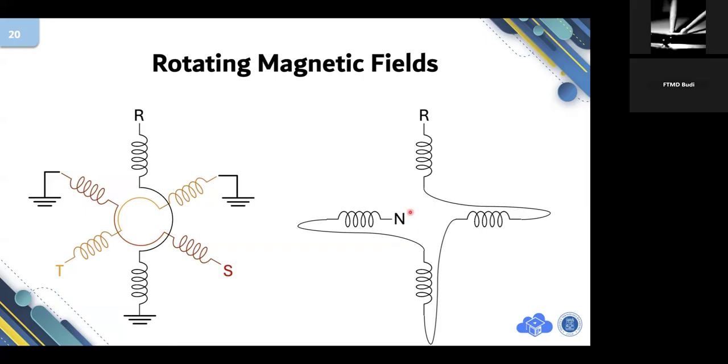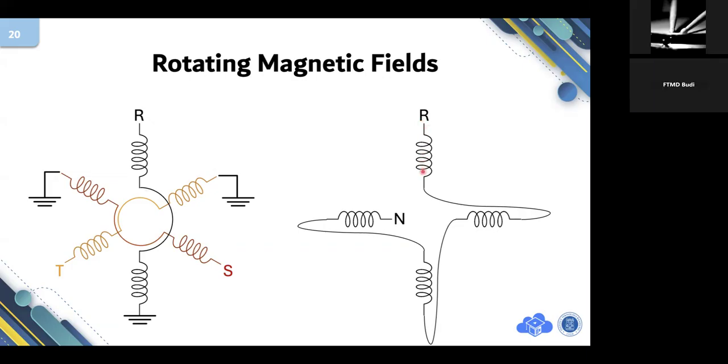Similar to you have one pole, two pole, but all of them are connected to the same source, which is R. Any question? Is it clear? Even if it's like one wire, it has north and south, two polarities, which means two poles.